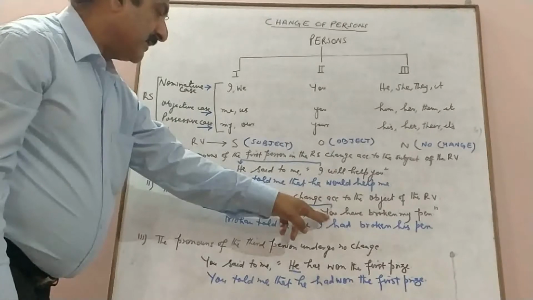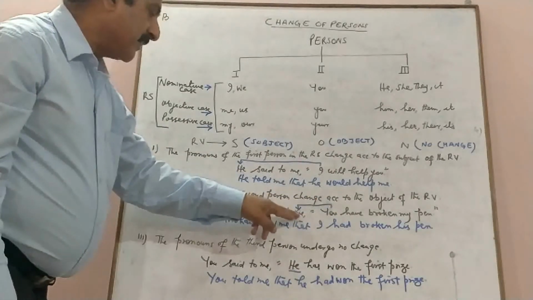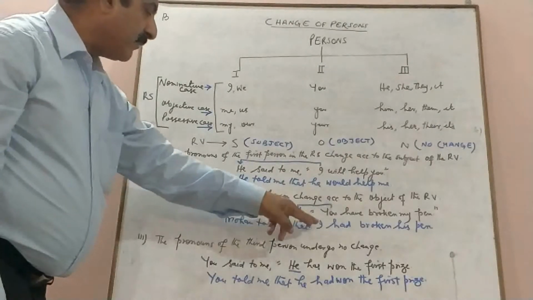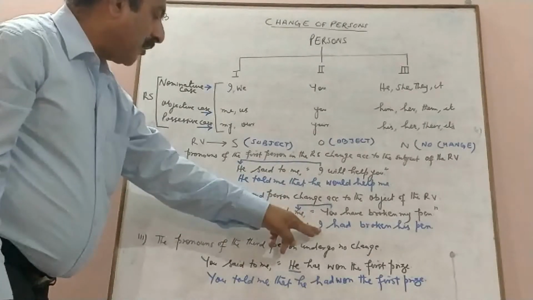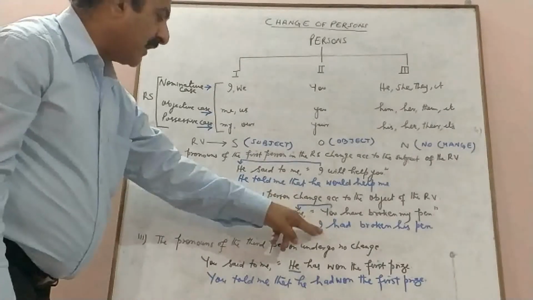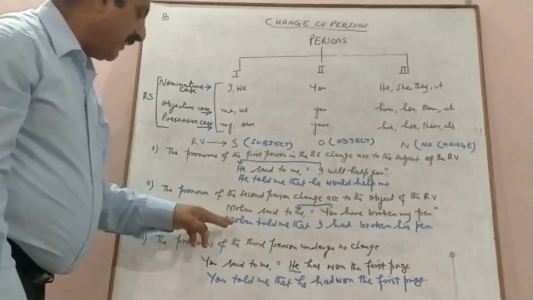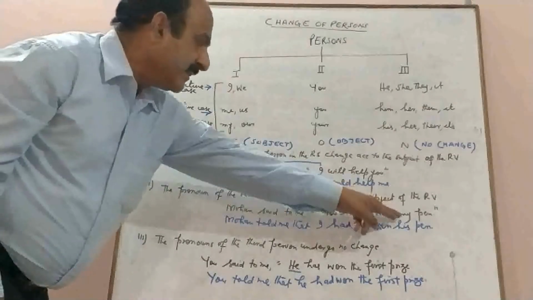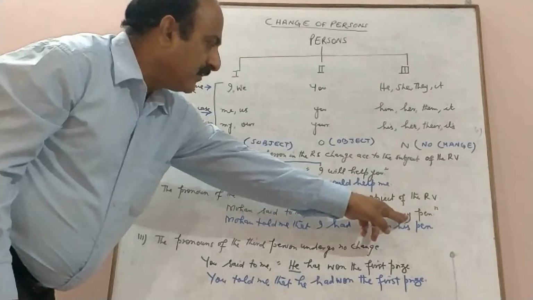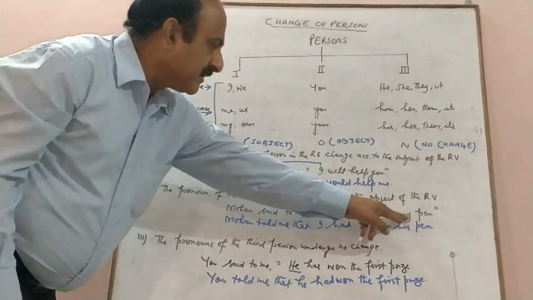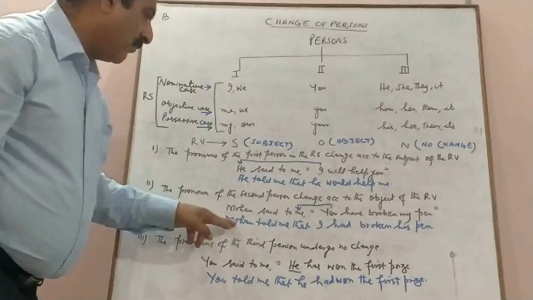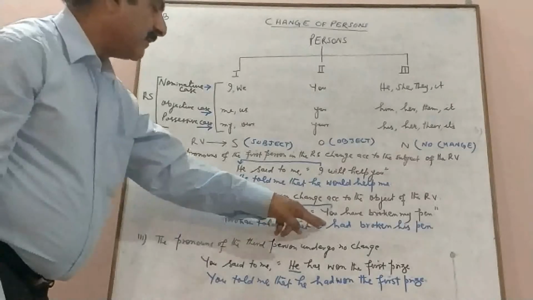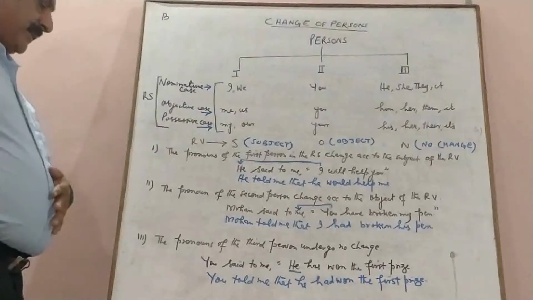Now you is the second person, it will change according to the object. Object is me, but here me is in the objective case, and we have to use it as a subject in the nominative case. So we will use I. So the sentence would be, Mohan told me that I had broken his pen. My is the possessive pronoun in the first person, and it will change according to Mohan, and it will become his. So Mohan told me that I had broken his pen.